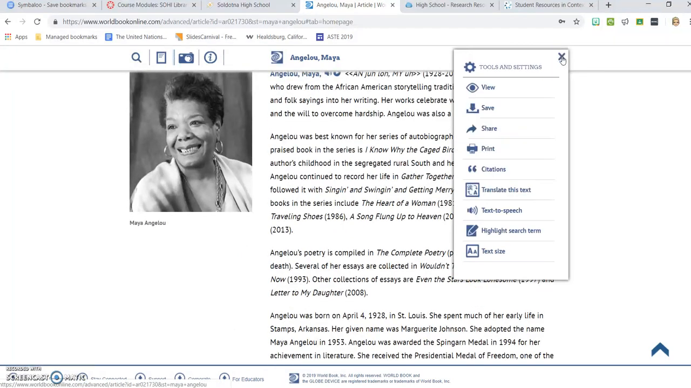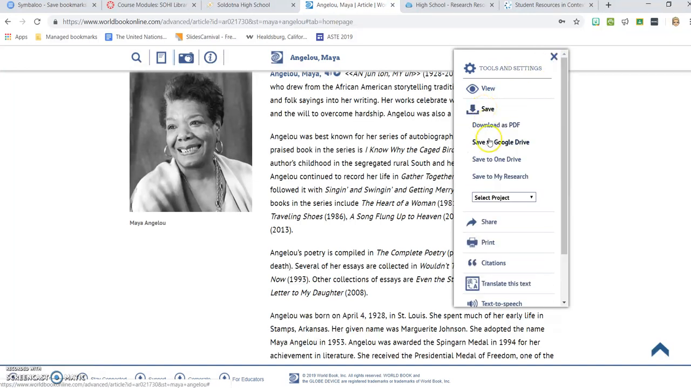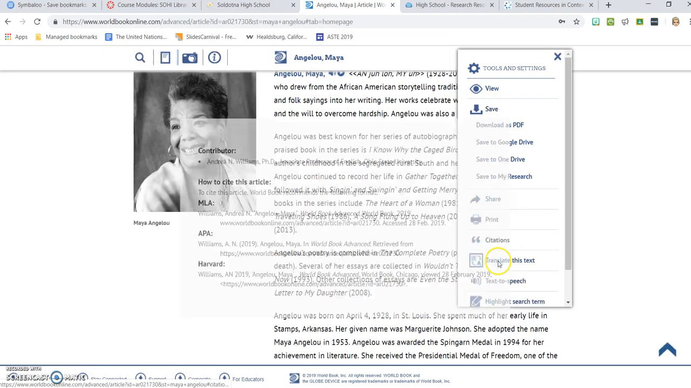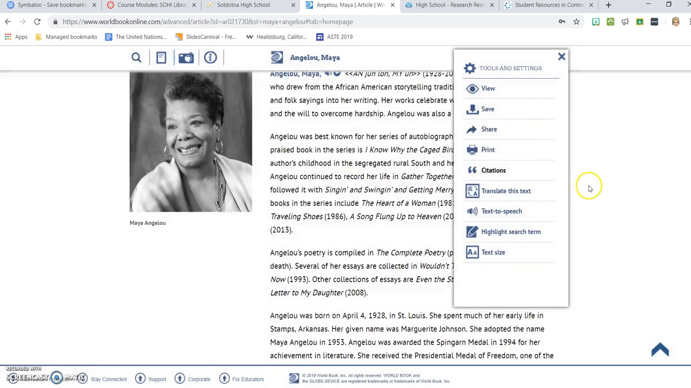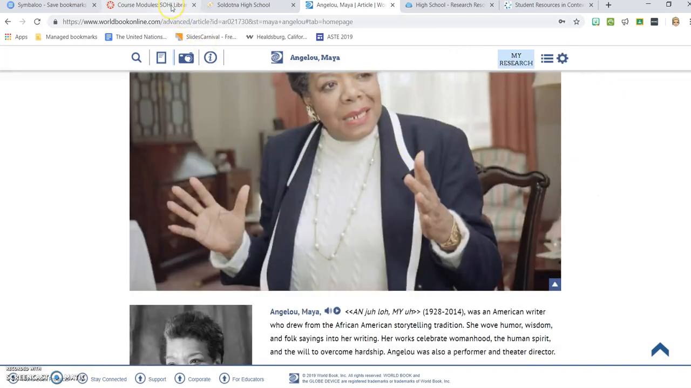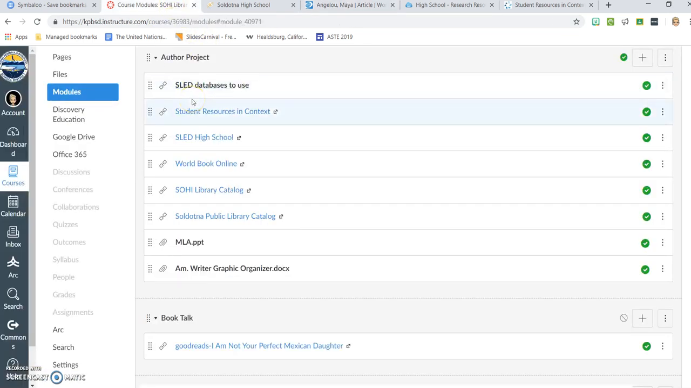If you come up here to this gear, you can also see that you can save it to your Google Drive, OneDrive, download it, share, print, all that. Also, you can highlight your citations in their own window as well. So it's got all those tools for you. Like I said, if you think Wikipedia, do World Book for school. Save Wikipedia for your own personal stuff.